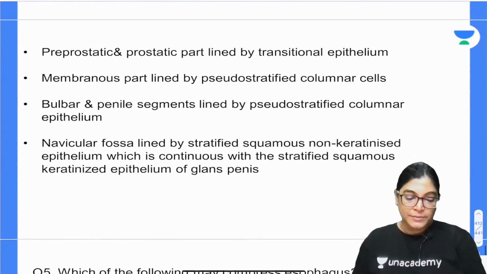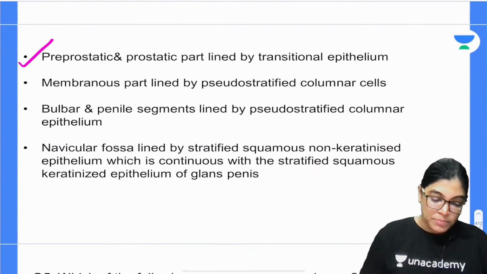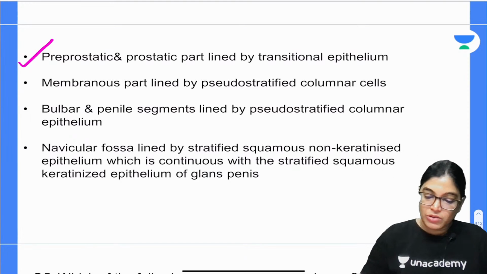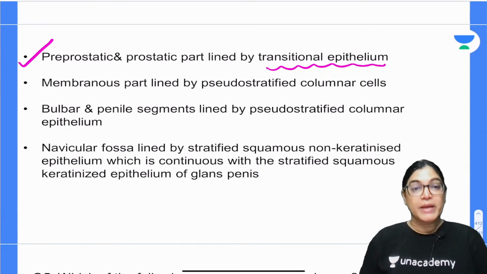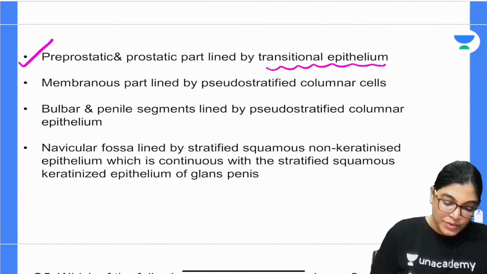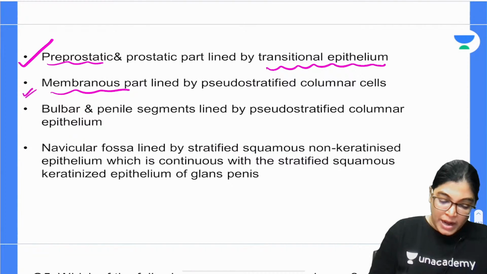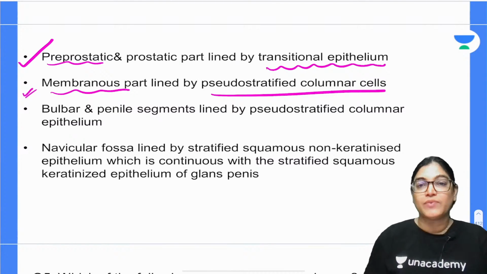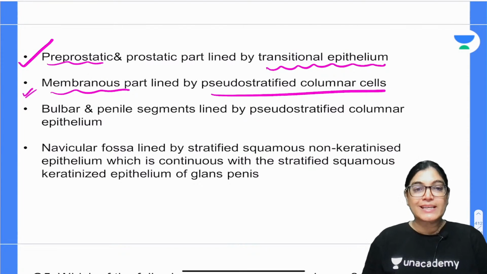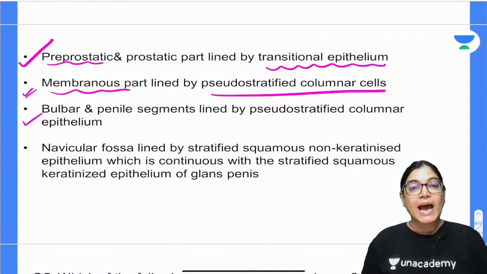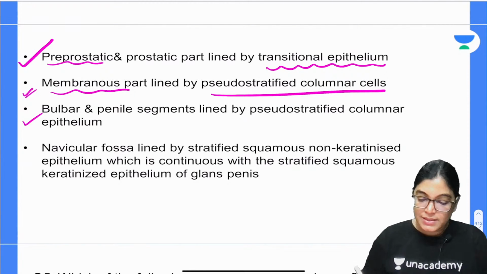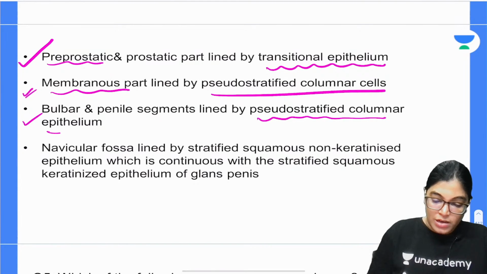When we are talking about the pre-prostatic and prostatic part of the urethra, it is lined by transitional epithelium. When we are talking about the membranous part, it is lined by pseudostratified columnar epithelium. The bulbar and penile segments of the urethra are also lined by pseudostratified columnar epithelium.